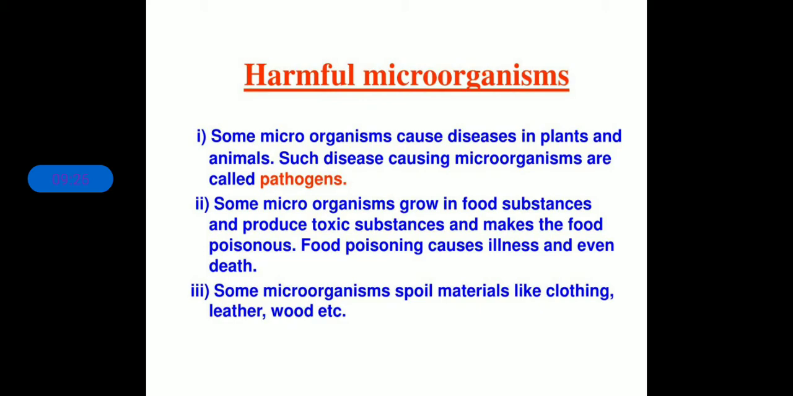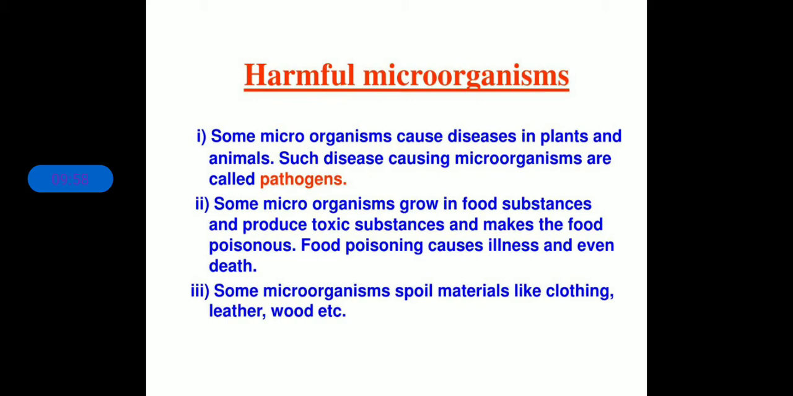We won't call them just microorganisms. We have given a specific name to them. So whenever we take the name pathogen, that means we are talking about disease causing microorganisms, which are bad microorganisms, foe microorganisms. Clear? So, pathogens. Clear? Some microorganisms grow in food substances and produce toxic substances and make the food poisonous. Food poisoning causes illness or even death. Clear?